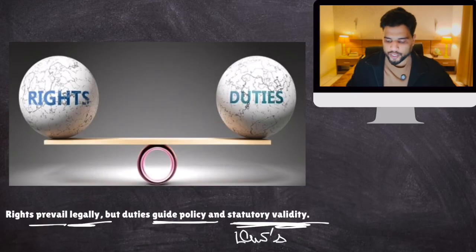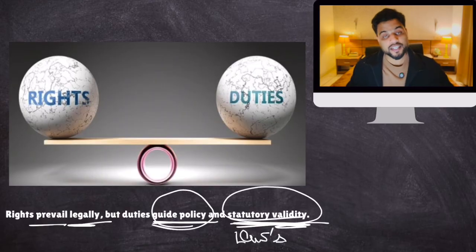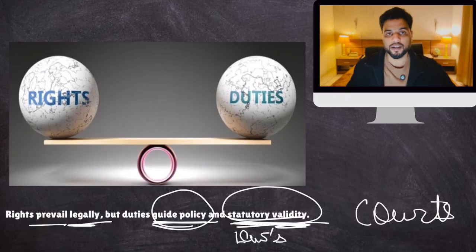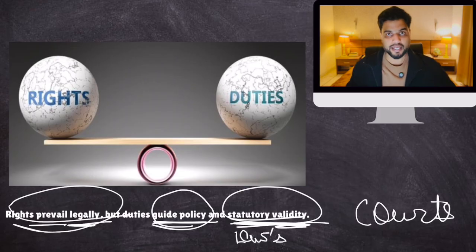So, duties are used to guide government policy and government law. And the validity of that law is tested by courts using these fundamental duties. So, rights are legally superior, but as a moral guide, fundamental duties are there. I hope you understand this. I hope you have already covered polity, so you understand this, okay?